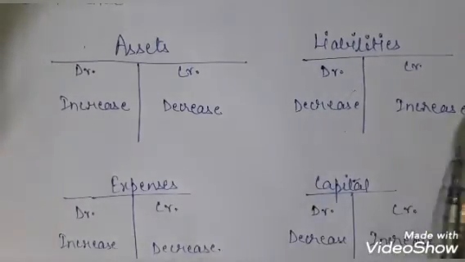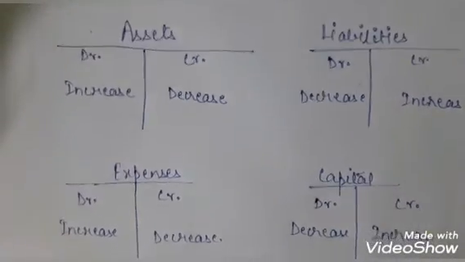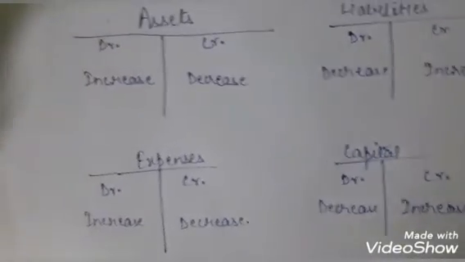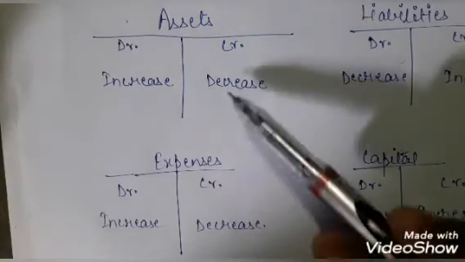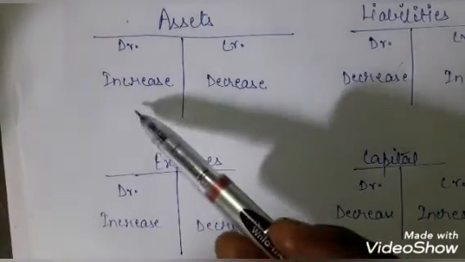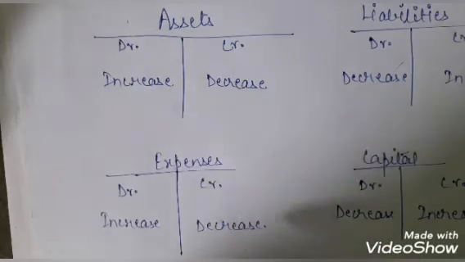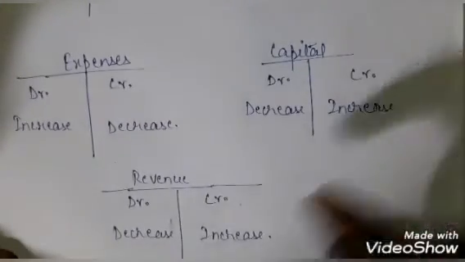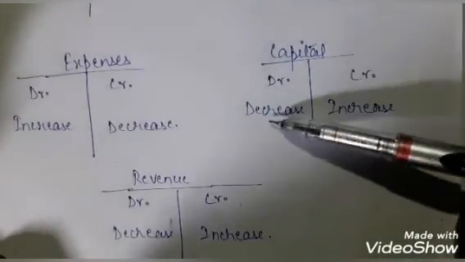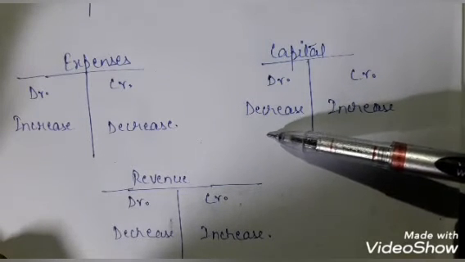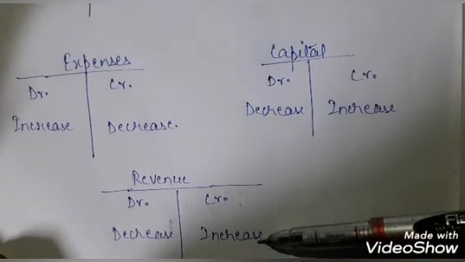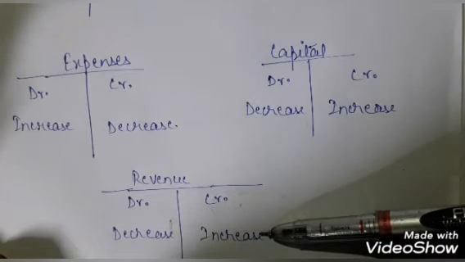So here we had 5 main heads: assets, liabilities, expenses, capital and revenue. Out of these, the same rule applies in the case of assets and expenses: in case of an increase, we have to debit the asset and expenses accounts, and in case of a decrease, we have to credit them. In the other three, liabilities, capital, and revenue, when the amount is decreasing we have to debit it, and when there is an increase in all these three items, we have to credit it.